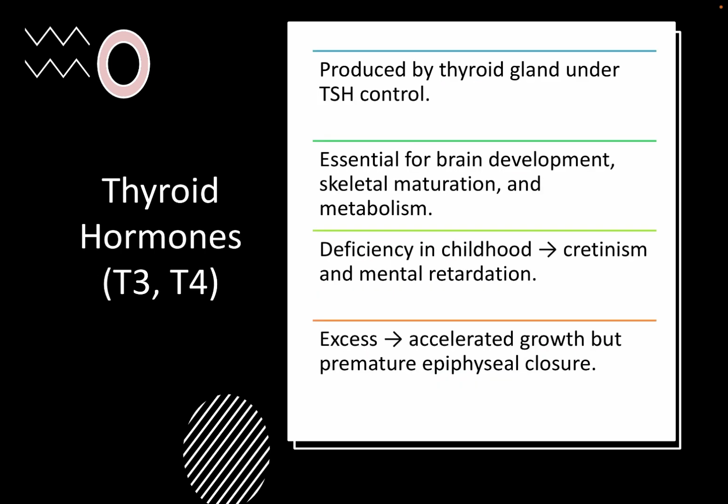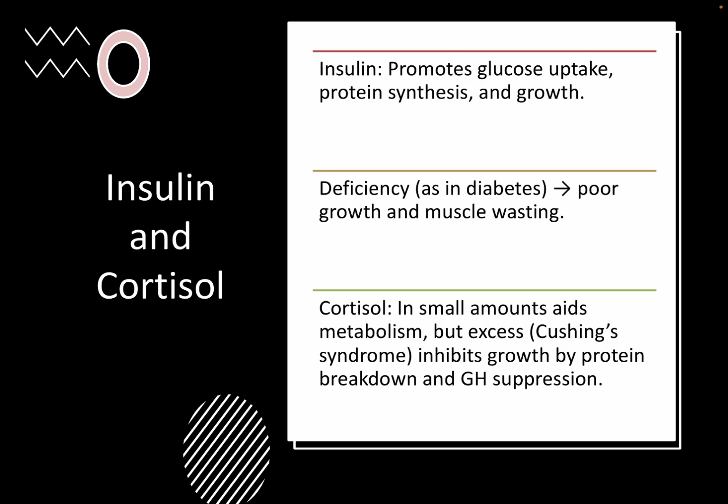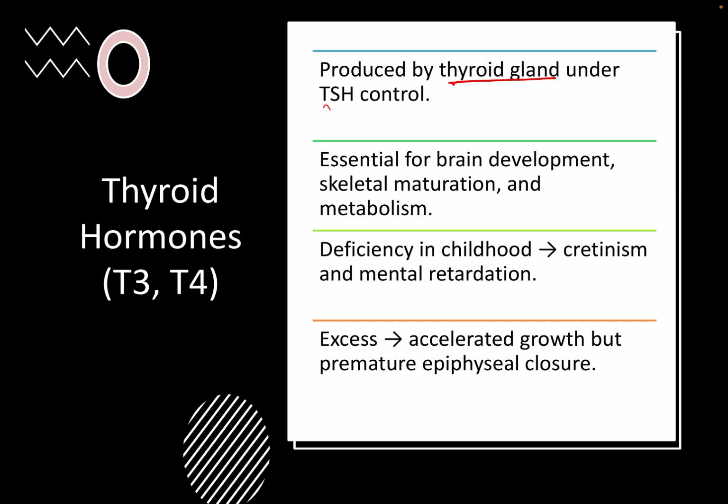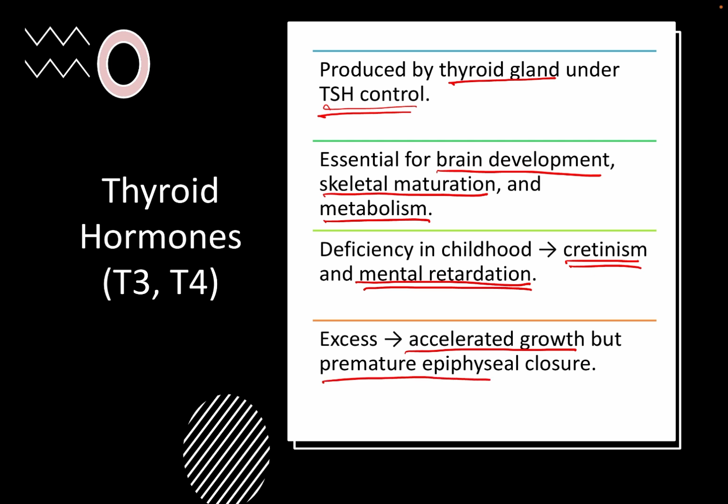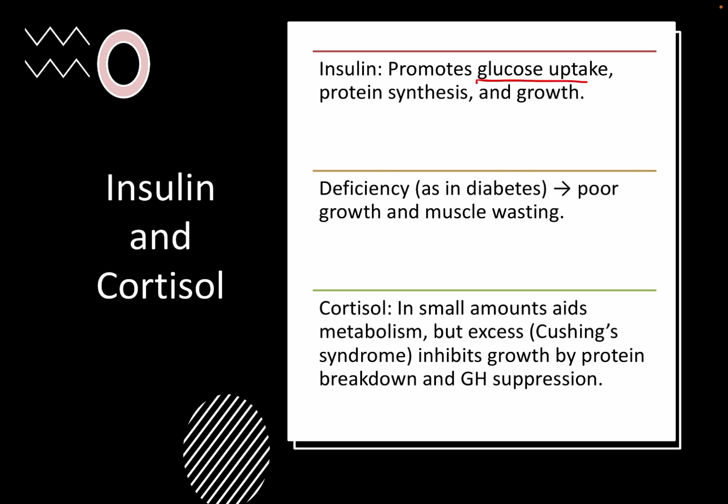Now thyroid hormones. They are produced by the thyroid gland under thyroid stimulating hormone control. They are essential for brain development, skeletal maturation and metabolism. Any deficiency in childhood results in cretinism as well as mental retardation. Excess can result in accelerated growth, but premature epiphyseal closure can also occur in case of hyperthyroidism. Now coming to insulin, it promotes glucose uptake, protein synthesis and growth. So deficiency causes diabetes resulting in poor growth and muscle wasting.